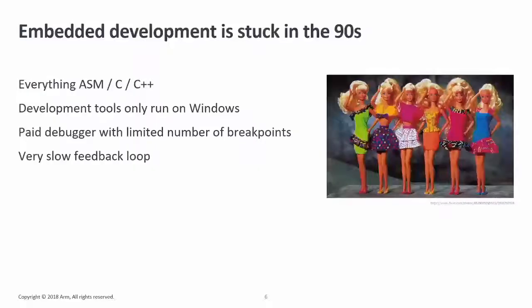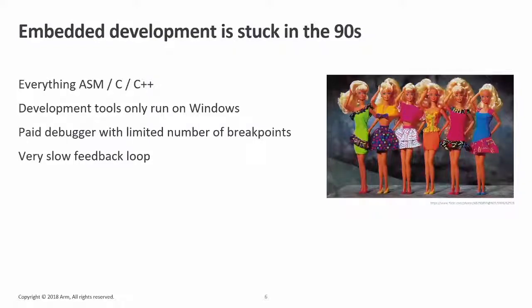So for me, embedded development is really stuck in the 90s. On one end, it's because of the languages that we still use: assembly, C, C++. On the other end, development tools that typically still only run on Windows. We see a bit of change happening where, for example, the ARM compiler now also runs on Linux, but where's my ARM compiler for my Mac? This is kind of weird.